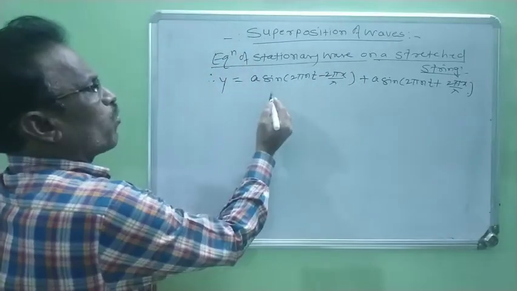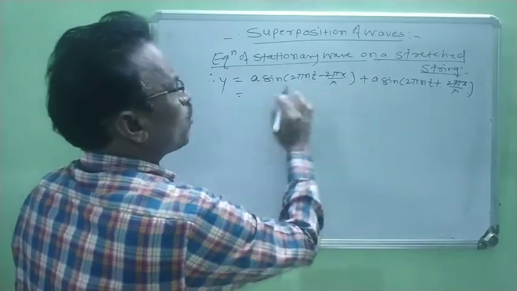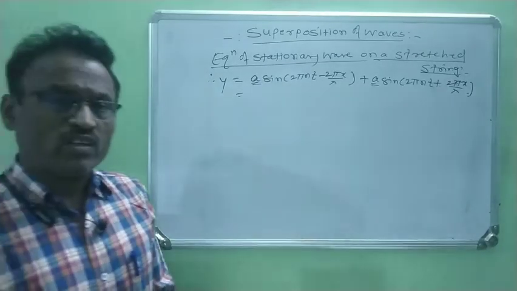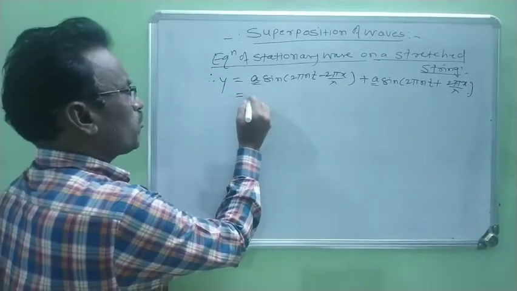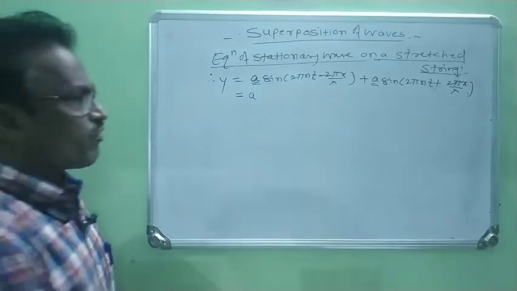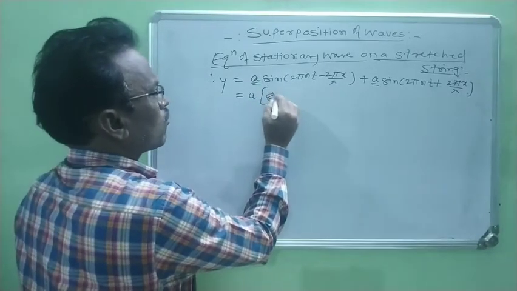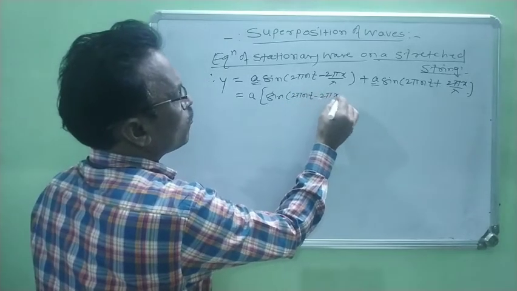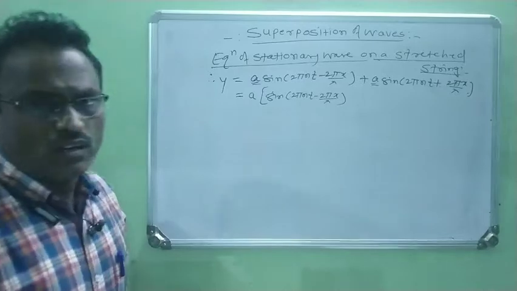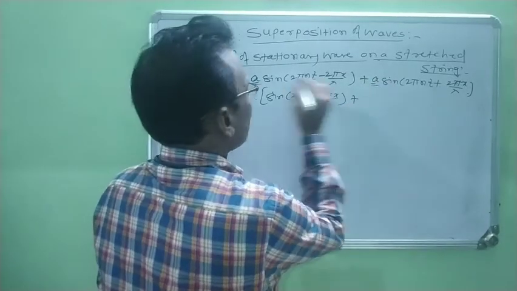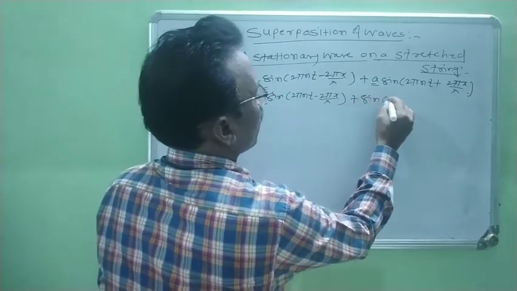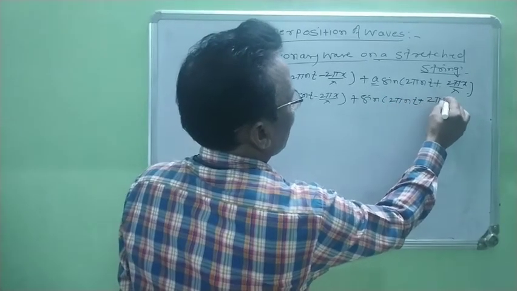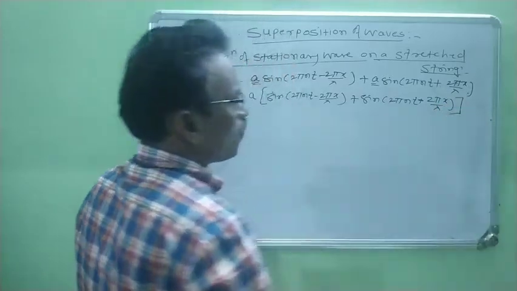Now, again, from these two terms, a is a common factor. Take it outside. Now the equation becomes: a is taken as a common factor, and the remaining is sin(2πnt − 2πx/λ) plus, a is taken outside, sin(2πnt + 2πx/λ), bracket close.